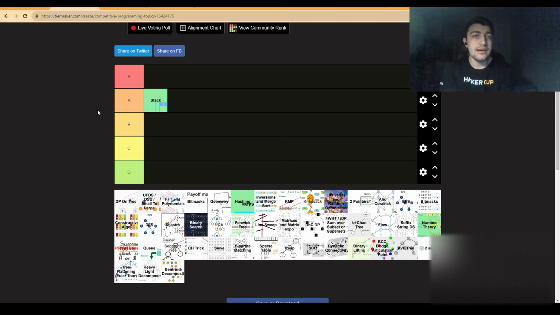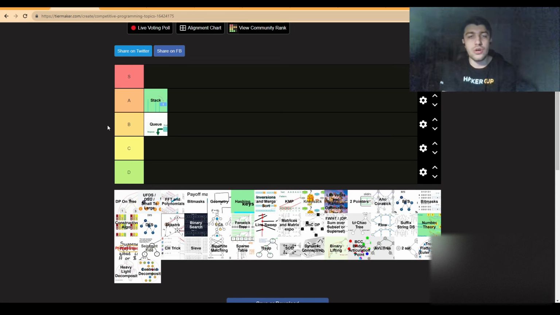Now, since we covered stack, I will also go with queues. Queues are also, just like stacks, a data structure that people tend to learn about pretty quickly. It also has a lot of useful applications together with stacks, but also in applications such as flood fill or other problems where we can generate stacks using queues and so on. They're also a good data structure, but I don't really feel the same kind of iconic character that stack has. But they're still pretty good, so I will go with a B tier.